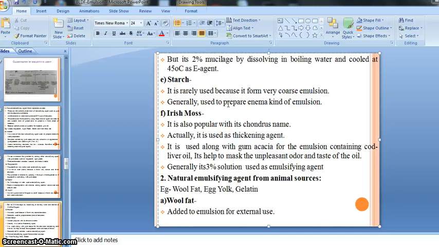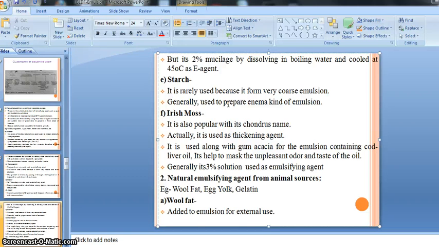It is mainly used in specific kinds of preparation for internal use, because it gets spoiled during transportation. It is not commonly used; only for the preparation of internal emulsions is egg yolk used as an emulsifying agent, not for externally applied ones.